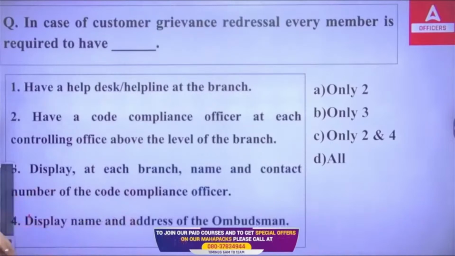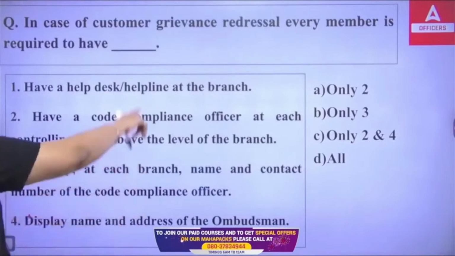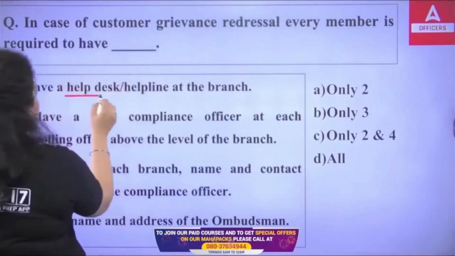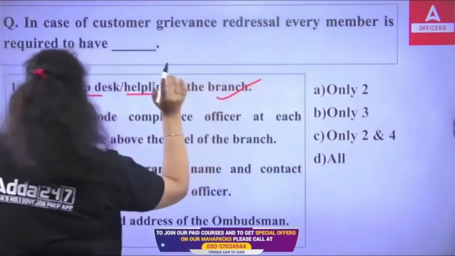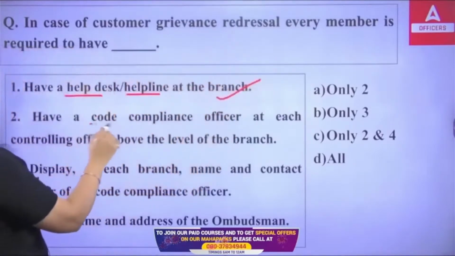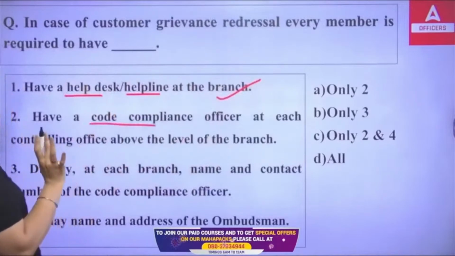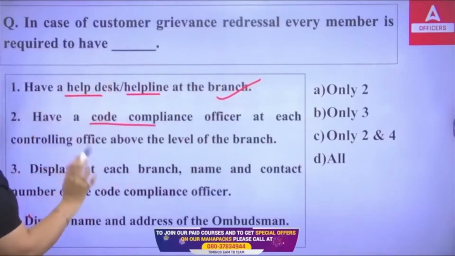So which of the following is correct? A, B, C or D? So it's obvious every member has to have a help desk and helpline number at the branch. Every member has to have a code compliance officer at each controlling office that is above the branch level.